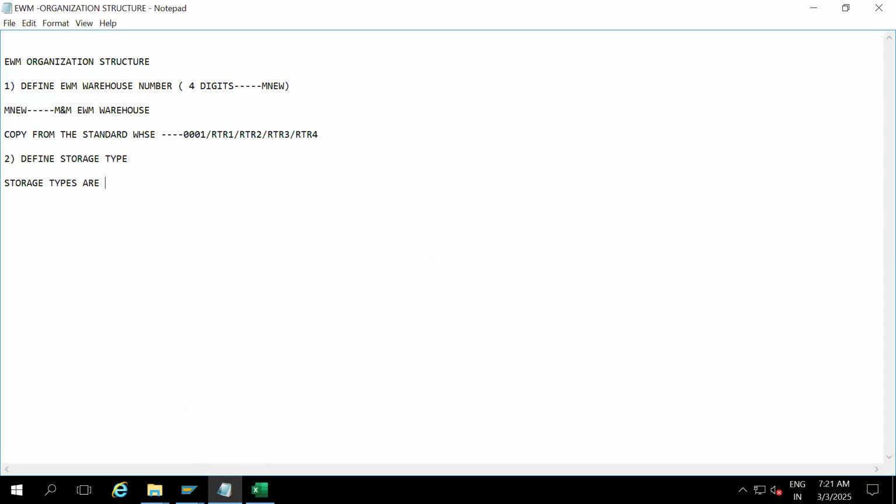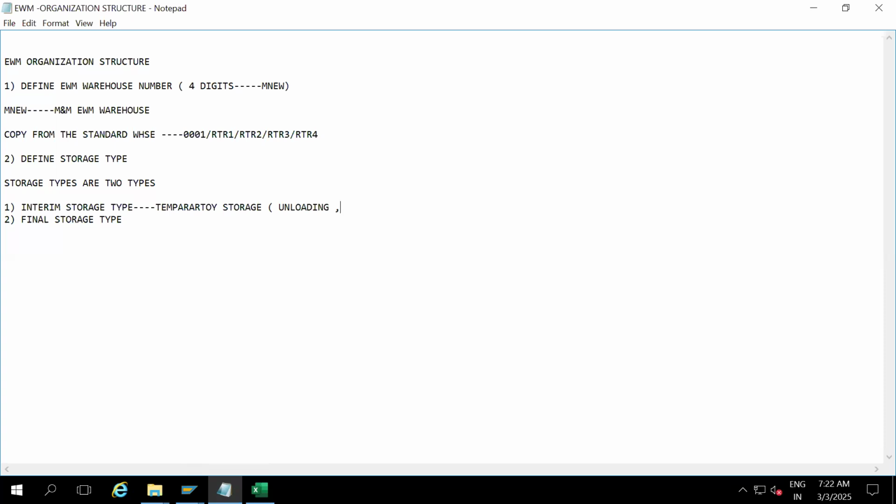Storage types are 2 types. The first one is interim storage type. The second one is final storage. Interim storage means temporary storage, for the purpose of unloading.